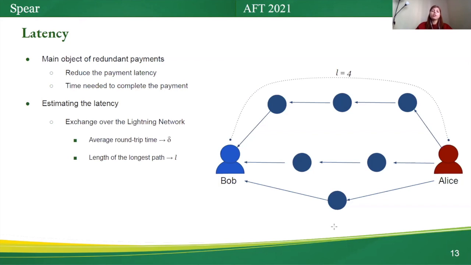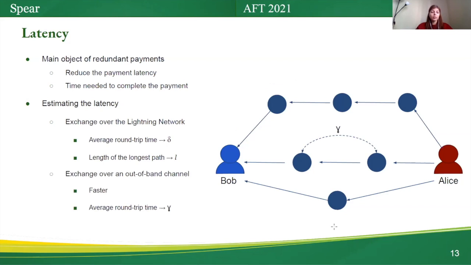We consider the average round trip time between two nodes that have a channel in the Lightning Network is about delta seconds, and the length of the longest path of partial payments is L. Another type is exchange over an out-of-band channel, which is faster than the previous type. We consider the average round trip time between Alice and Bob in this type of exchange is about gamma seconds.